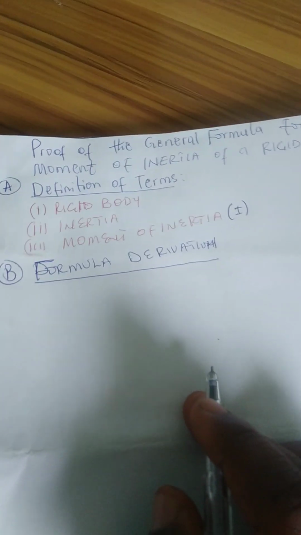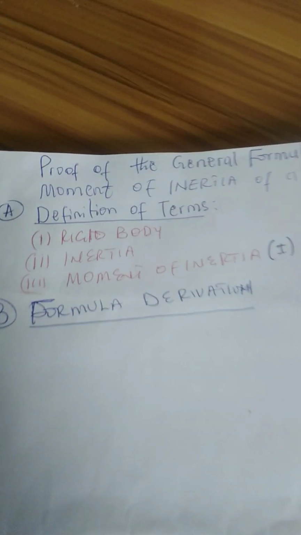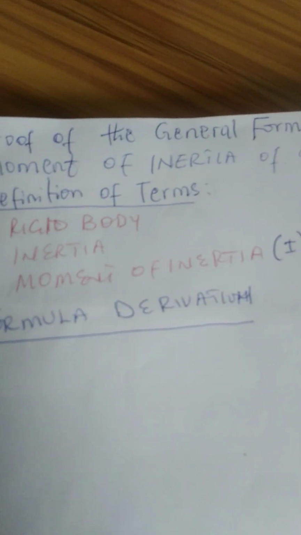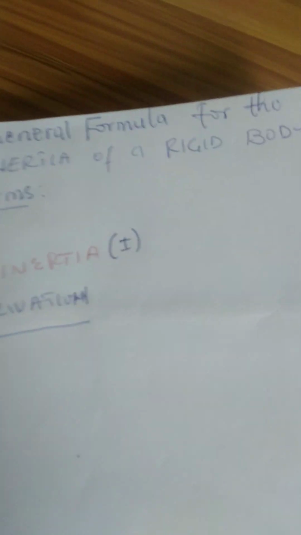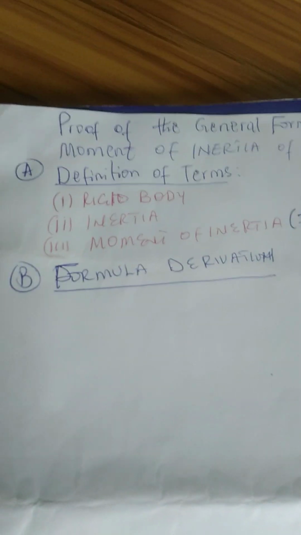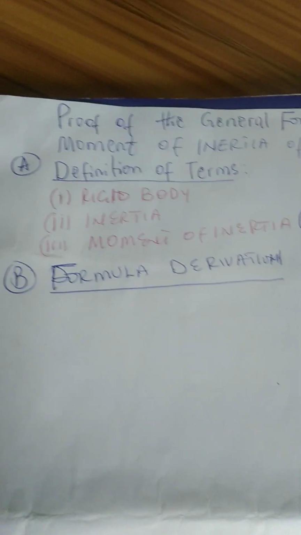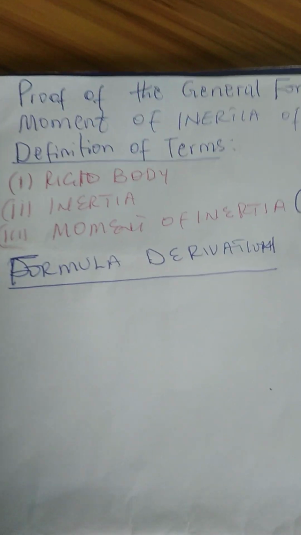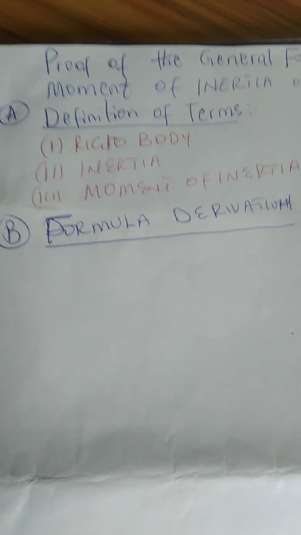Today, I want to present the derivation of what is called the moment of inertia for a rigid body. We want to do the proof of the general formula for the moment of inertia of a rigid body. Before we derive the formula for moment of inertia I of a rigid body, we need to understand the following background terms. The first one is rigid body.